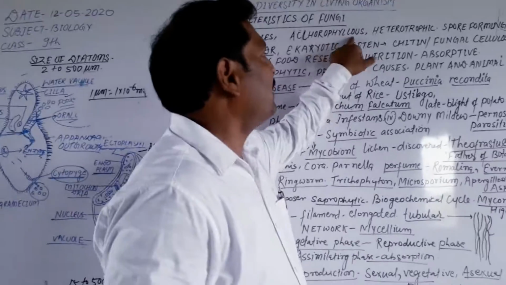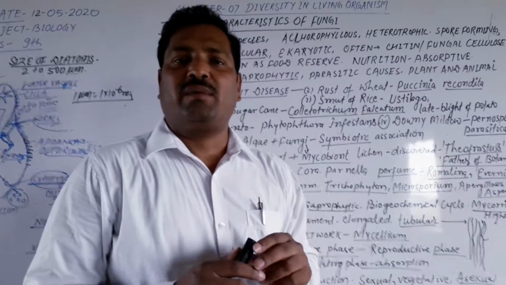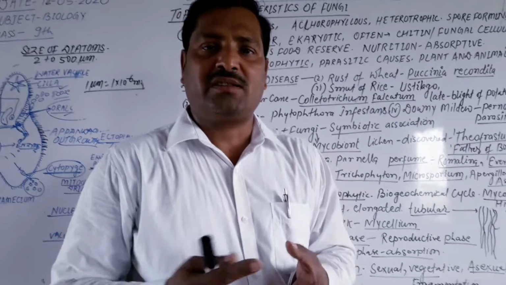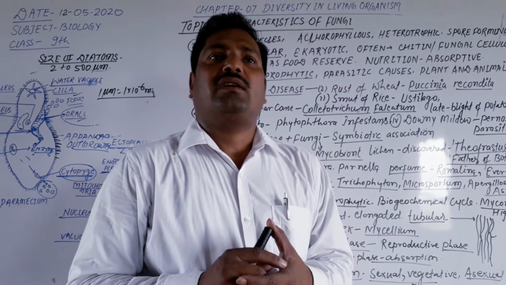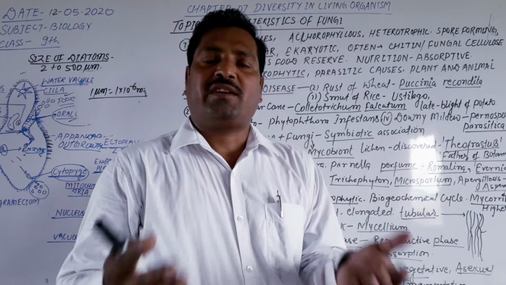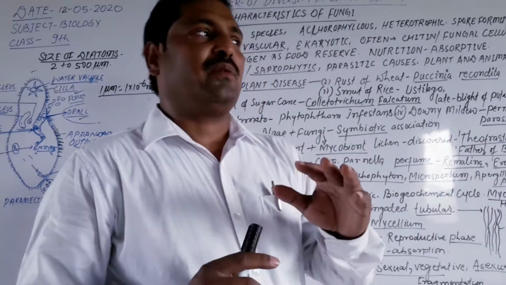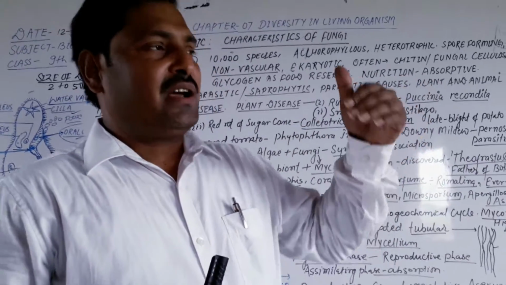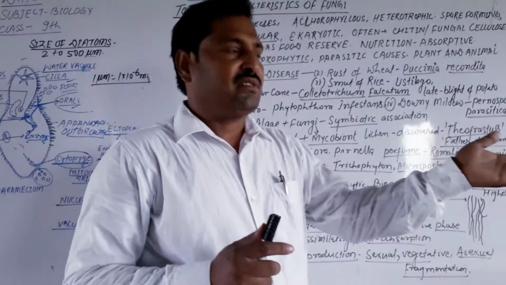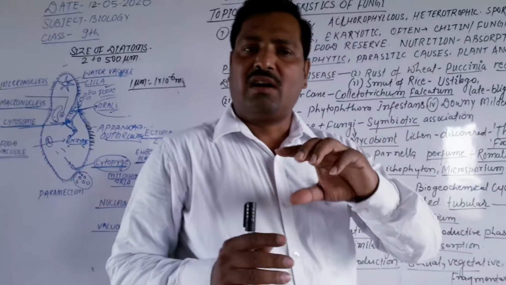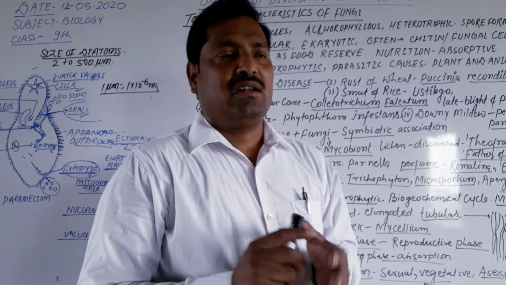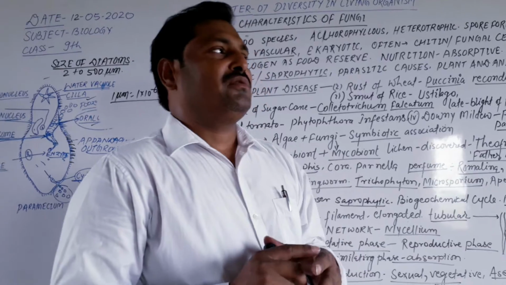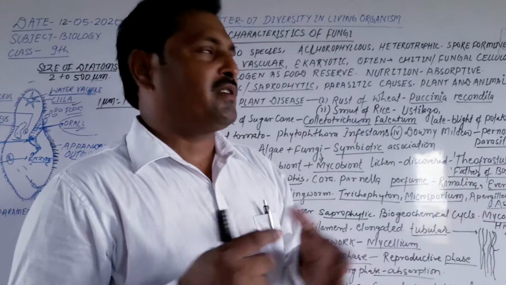Achlorophyllous means that they have no chlorophyll because they have no photosynthetic pigments, and if they have no photosynthetic pigments, then they do not make their own food. They depend for their food on another living organism. So they are achlorophyllous and heterotrophic in their mode of nutrition. They live on another living organism for their food.